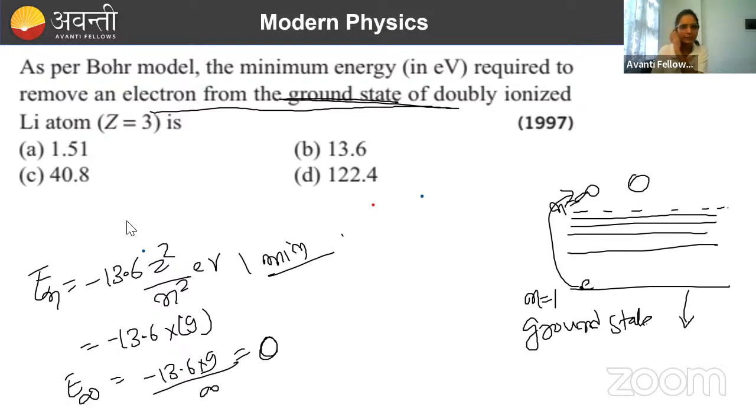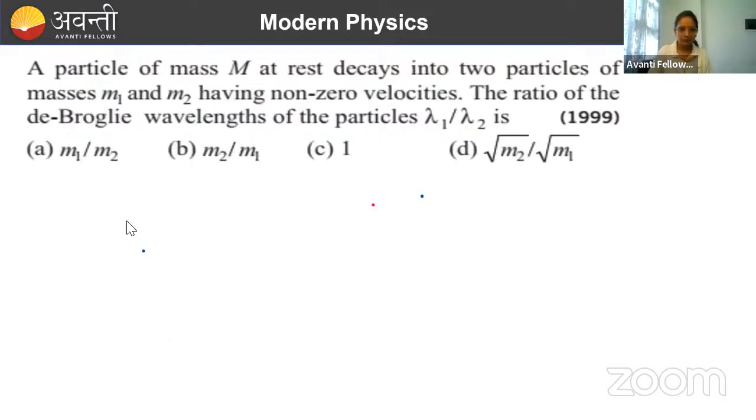Sare logon ka C kaise aaya? Nikita, you are correct. So 13.6 into 9 will be equal to how much? 4 point, and this will become 2 and this 1 2, again this much electron volt. One second.